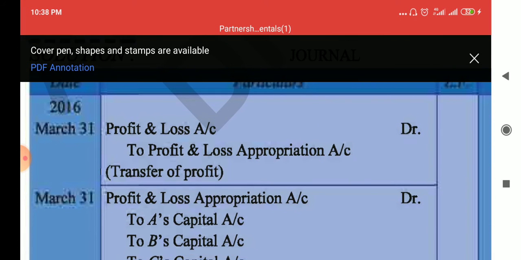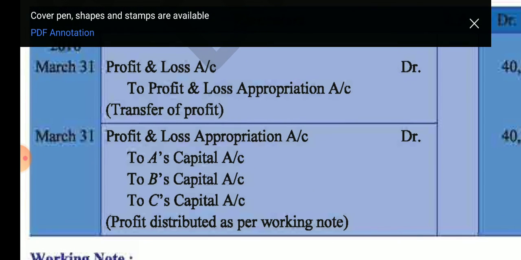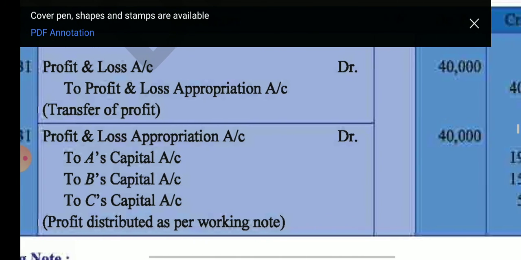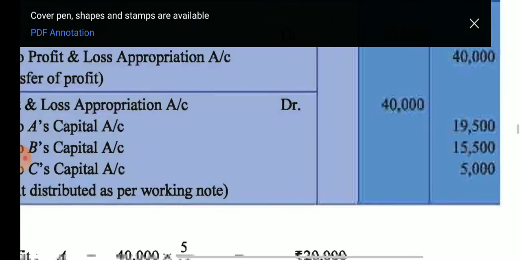Just see the entry. P&L Account debit to P&L Appropriation Account for the transfer of the profit. Then the P&L Appropriation Account, the profit is transferred to A, B and C capital: to A's capital, to B's capital, to C's capital. 40,000, 19,500, 15,500 and 5,000.